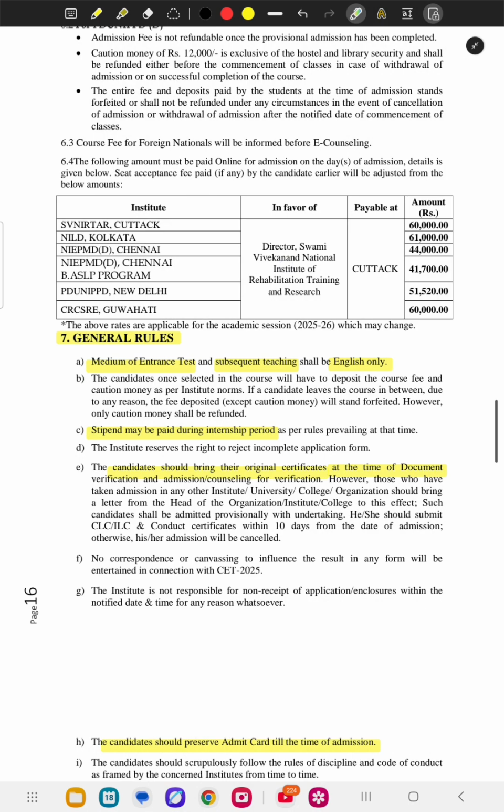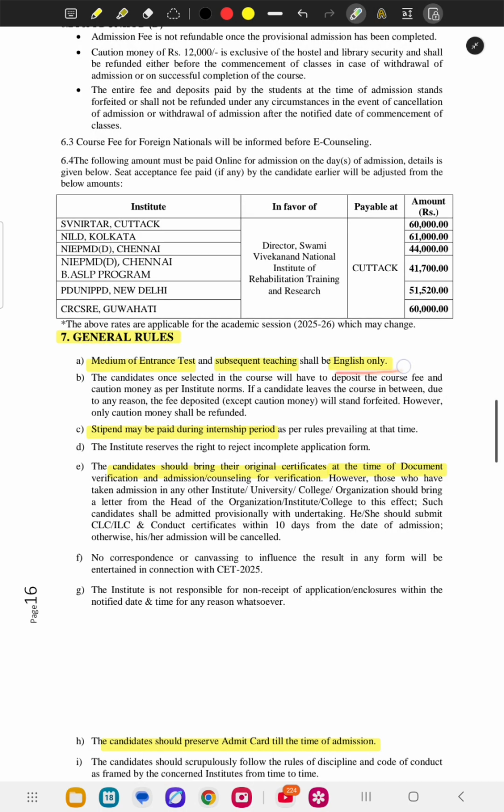Now we will go to the general rules. The medium of entrance exam and subsequent teaching, which is the most important thing, is English only, meaning you have to give the examination in English, and the course whatever you choose after the counseling is in English. You have to study 4 years in English only. And stipend may be paid during the internship period as per the rules at that time.